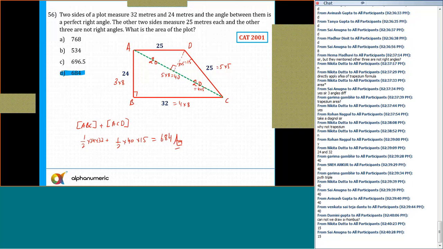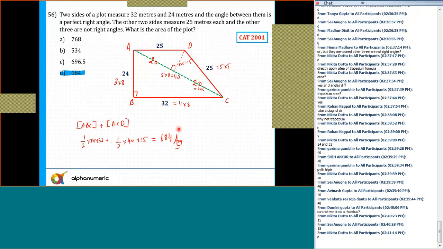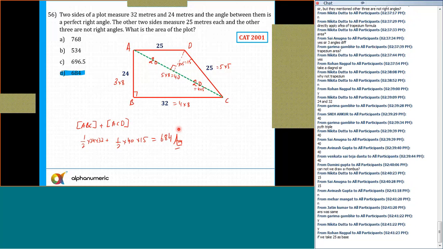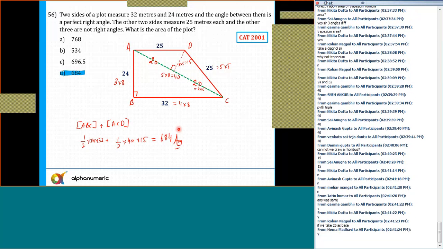Now tell me if there is any doubts to anyone. Please ask me. So can I move to the next question if there is no doubts? Answer was same. I don't know, maybe answer was same.